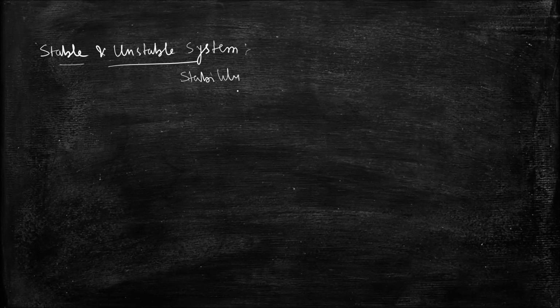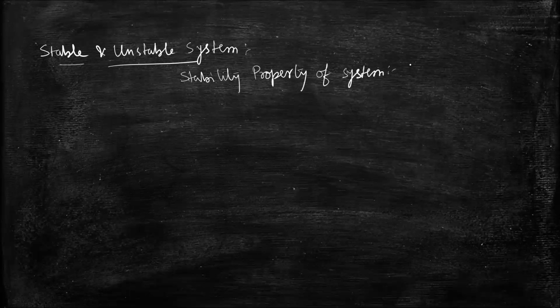Stability property of system. In the stability property, we have to check whether the system will give a bounded output from a bounded input or not.